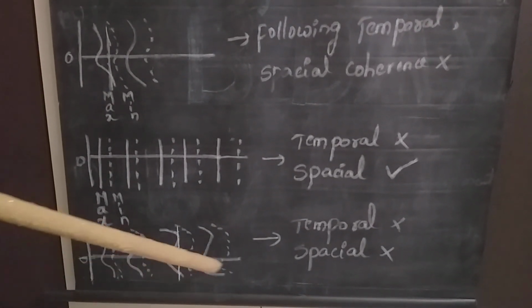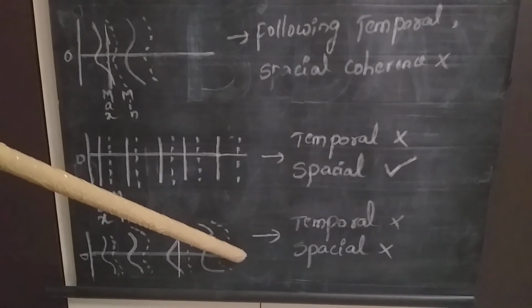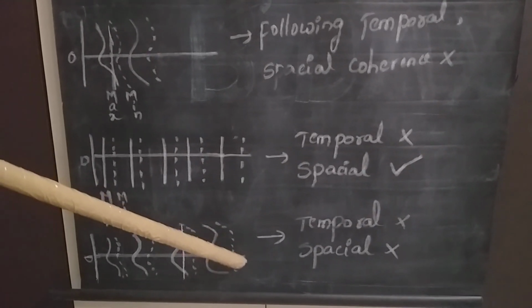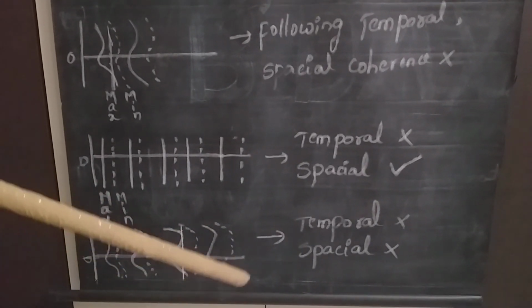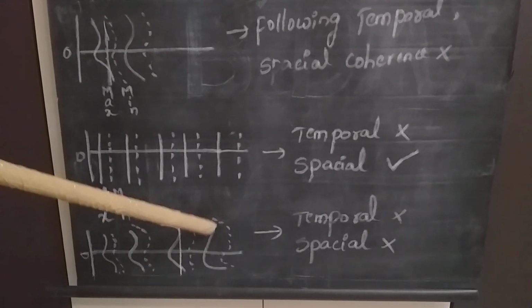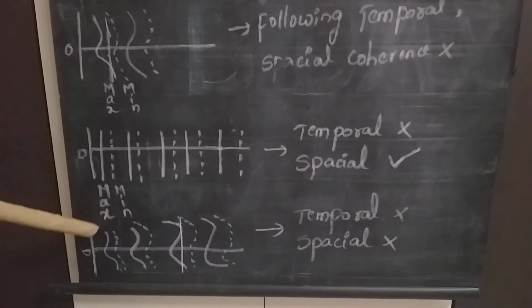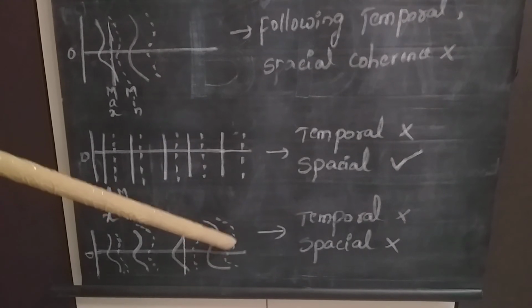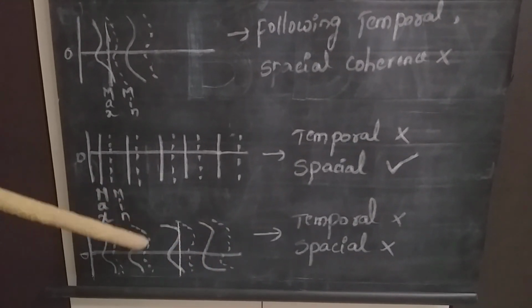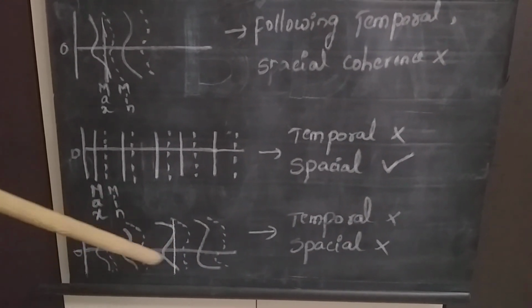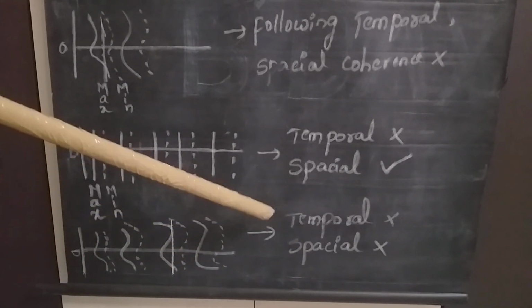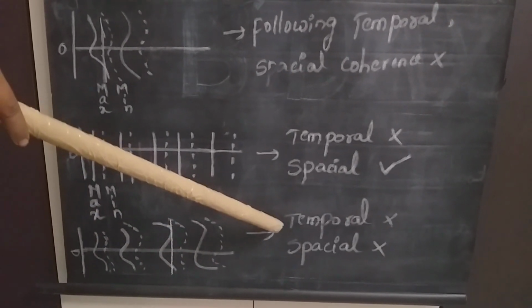If you see this end point, if I want to take out the wave at a given time, the maximas are coming out at different intervals of time as well as minimas are also coming out at different intervals of time. Therefore, this wave is not following the condition of temporal coherence.